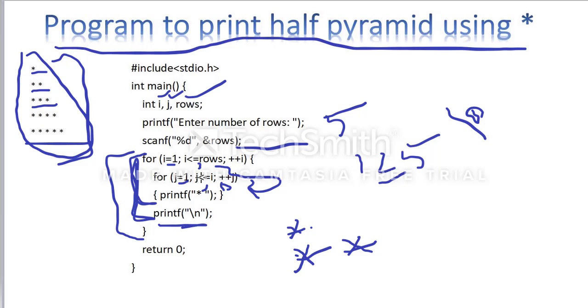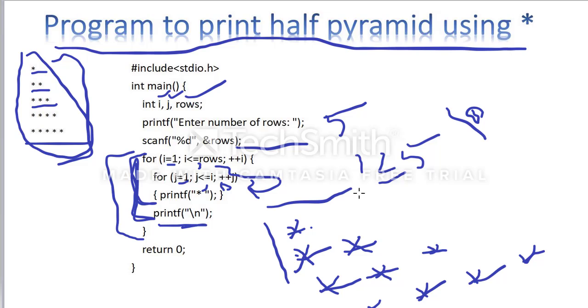Next again I terminate from this loop and update the first loop, and again I take 3, and I repeat this j loop up to 3 times, and again terminate the j loop. Next time, up to 5 rows, and after 5 rows you terminate this for loop. If you terminate from this loop, you are not entering into it, so return 0. So you are producing the output like this.